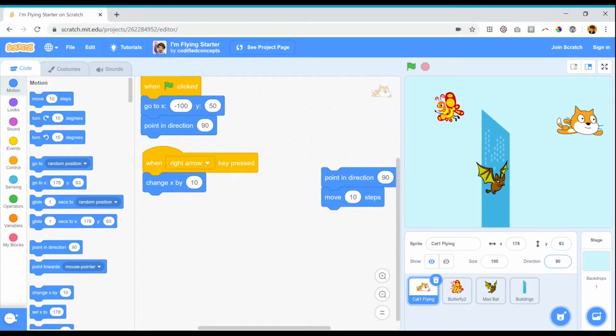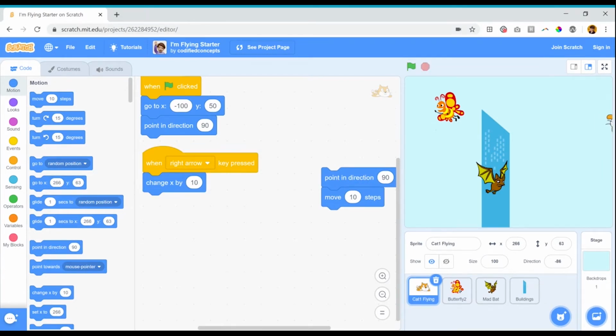Just to check, let's change the direction of the cat again. When we had the move block in place, it had moved to the left when it was upside down, even when we were pressing the right arrow key. So we had to add the point in direction block and make sure that he was flipped over and pointing to the right before he moved. But now with the change X by block, when I press the right arrow, he moves to the right.